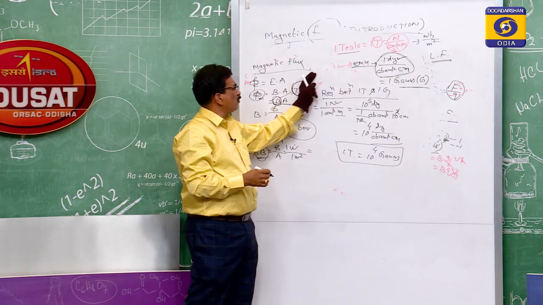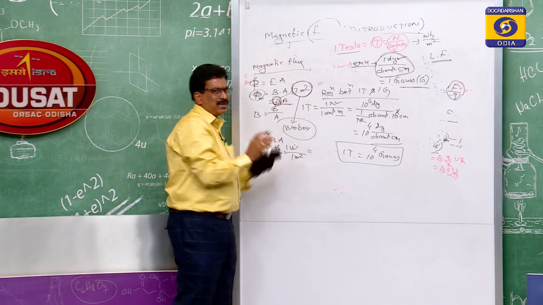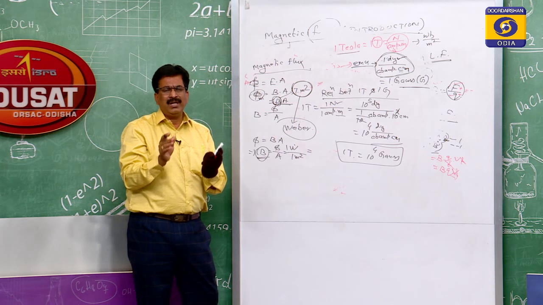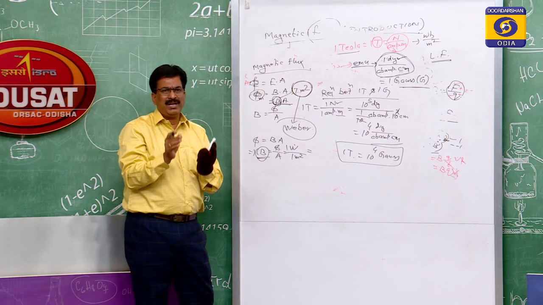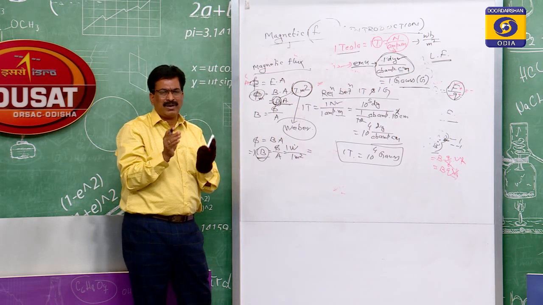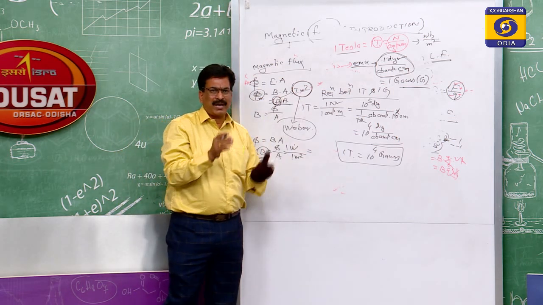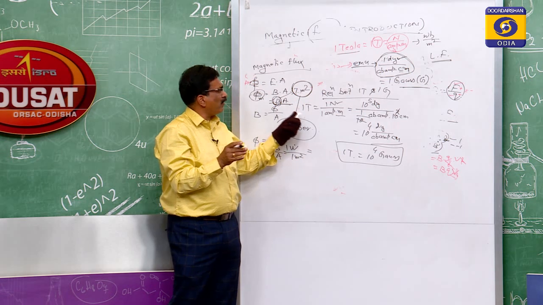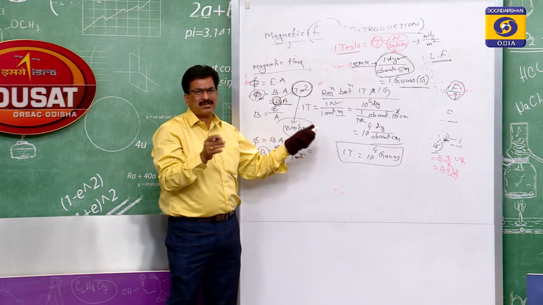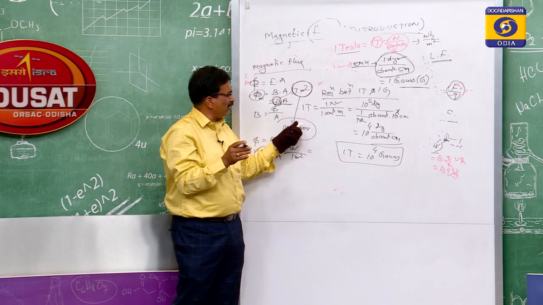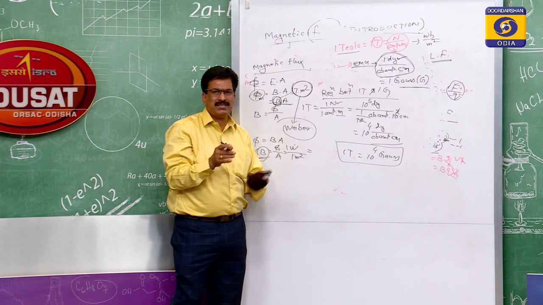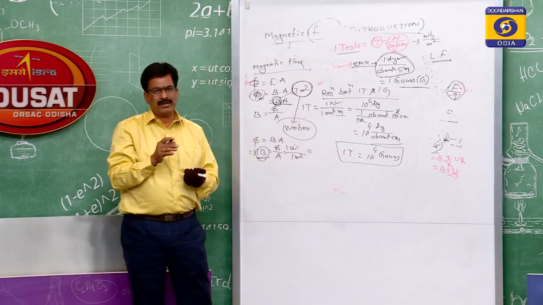Therefore, we came to a conclusion that if some current flows through a conductor, it will produce a magnetic field. If the magnetic field is there, then what will be its direction, that we have determined by using the right hand thumb rule, and then we found the mathematical expression of the magnetic field, and its relation in MKS and CGS.